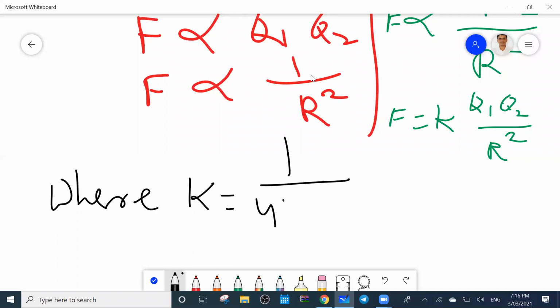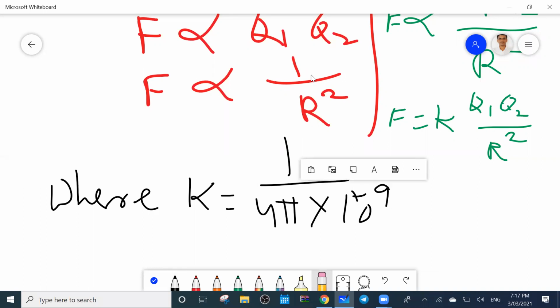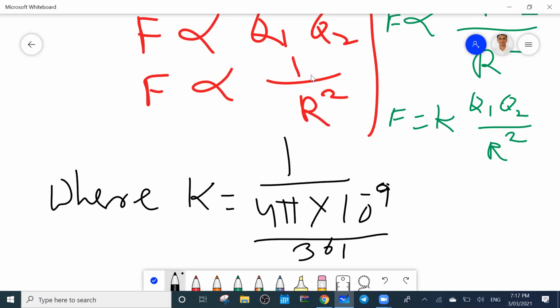If they ask in any problem, then directly you can put it as 1 over 4 pi epsilon 0, which is 9 into 10 to the power 9.